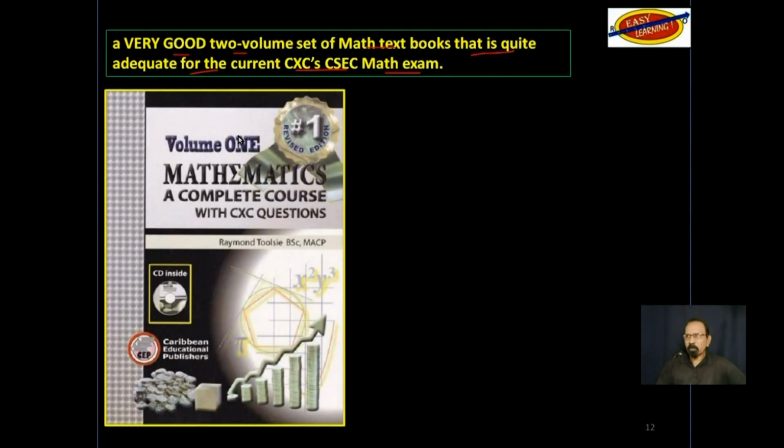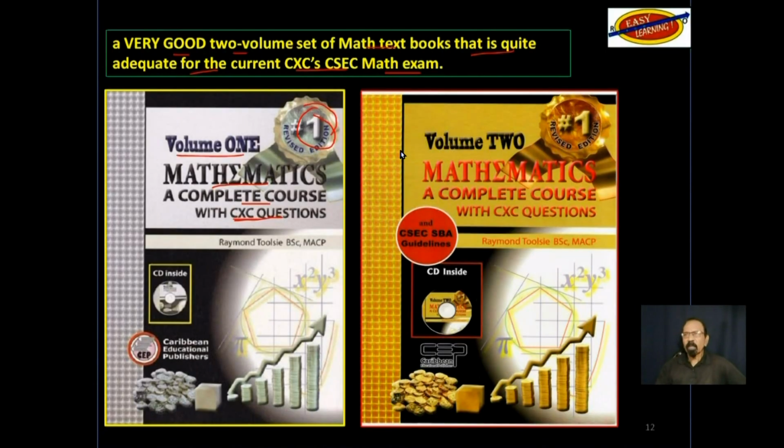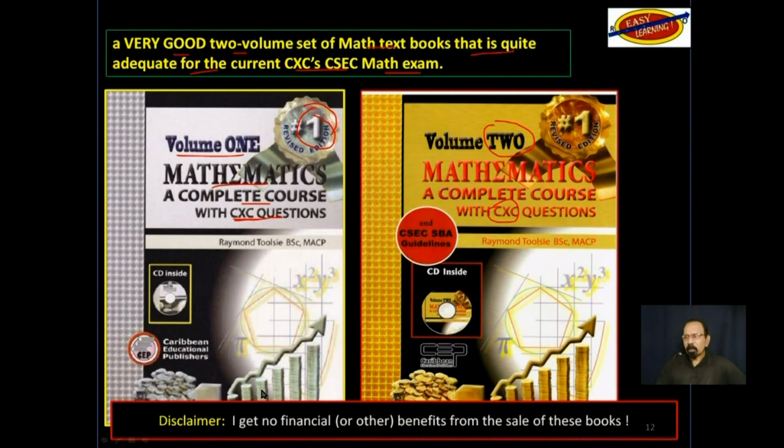This is a picture of Volume 1, Mathematics, a complete course with CXC questions, and then the same thing for Volume 2 at the CSEC level. Disclaimer, I get no financial or other benefits from the sale of these books that you see up here.